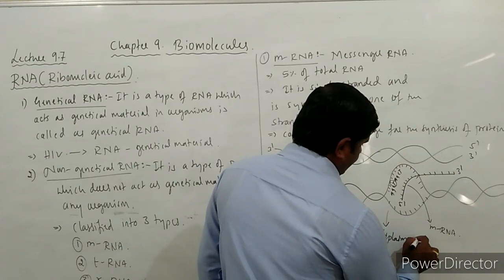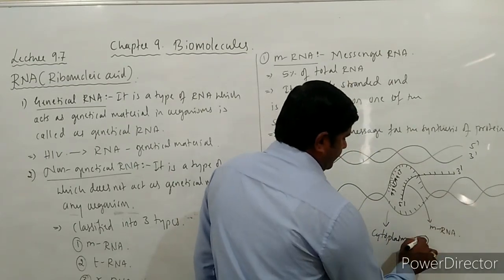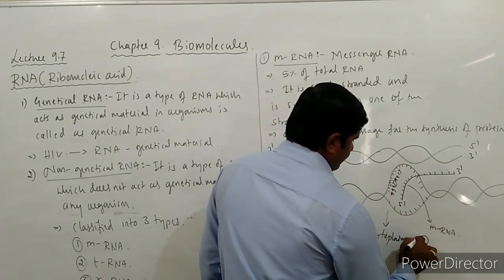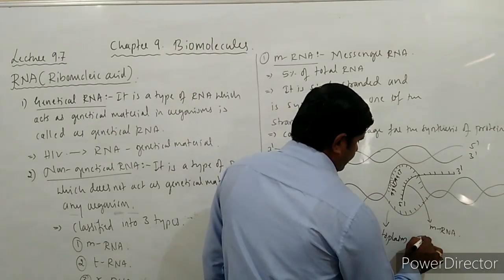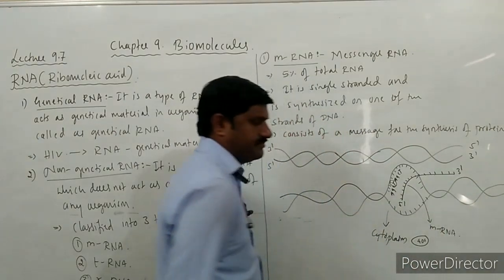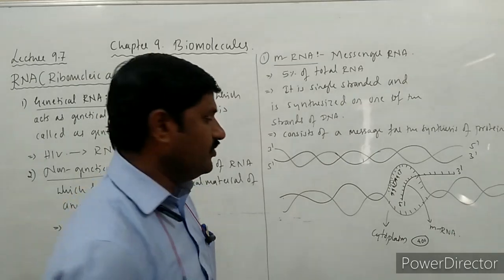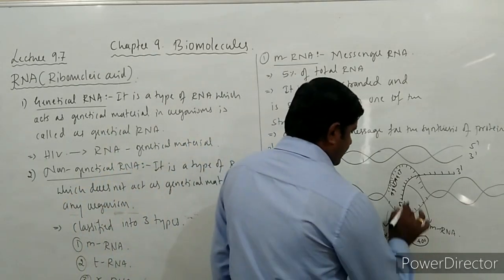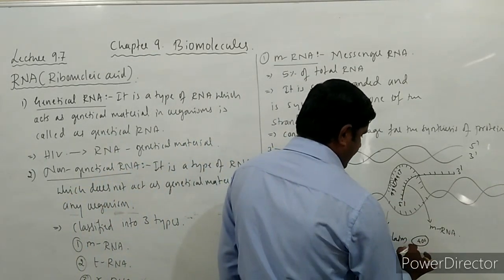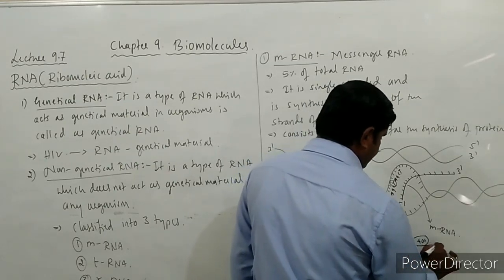Ribosome, that is the 30S in case of prokaryotes, and 40S in case of what? Eukaryotes. So this mRNA comes and binds to this